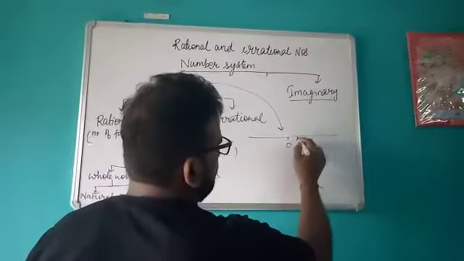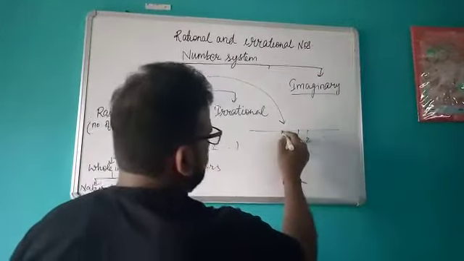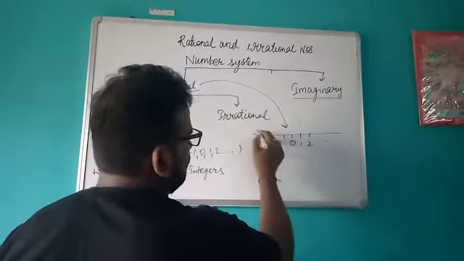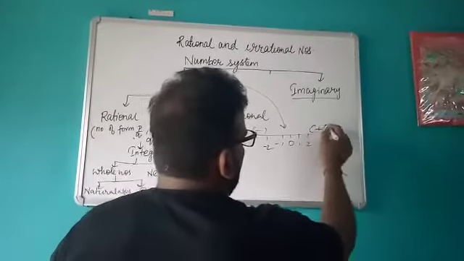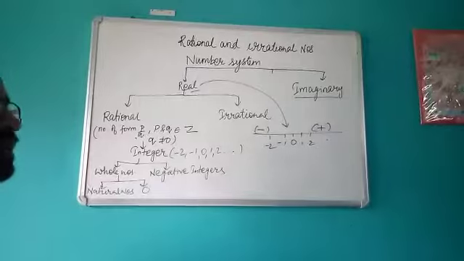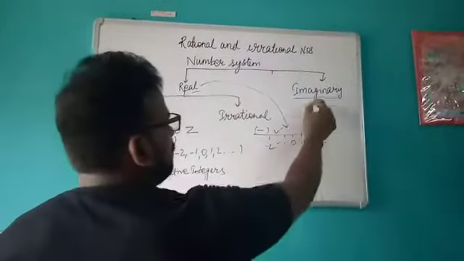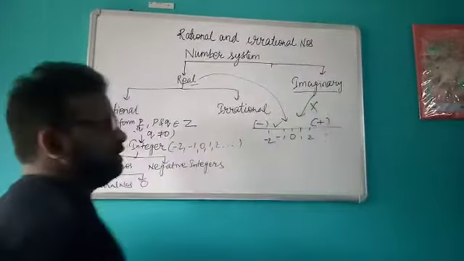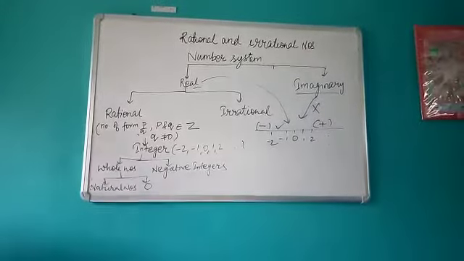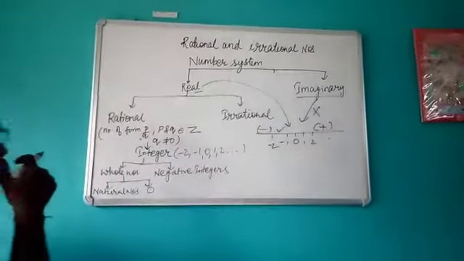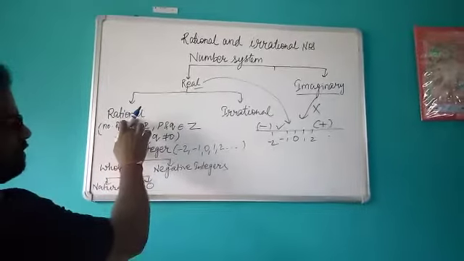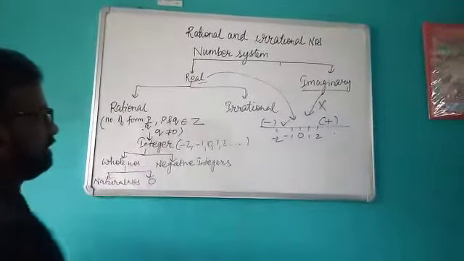This is the number line that you already knew, 1, 2, here all the positive values, then here all the negative values. And imaginary numbers cannot be represented on the number line. Okay, imaginary numbers you cannot represent on the number line. Now this real number system is again classified into two parts. First one is rational number and second one is irrational number.